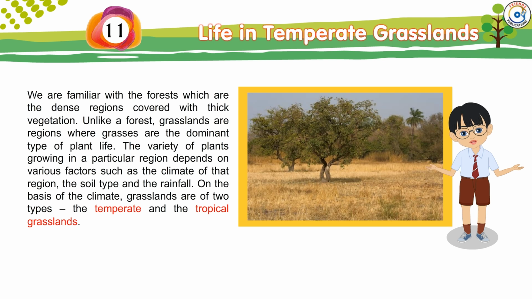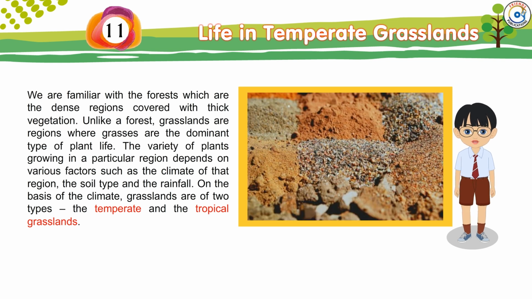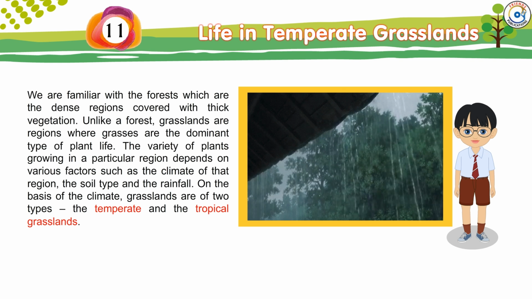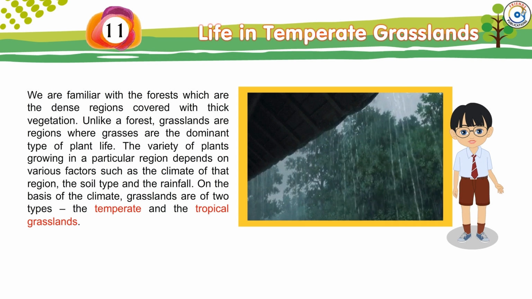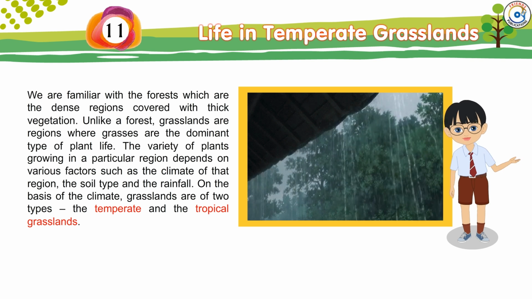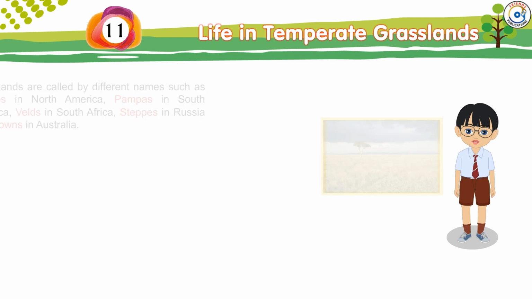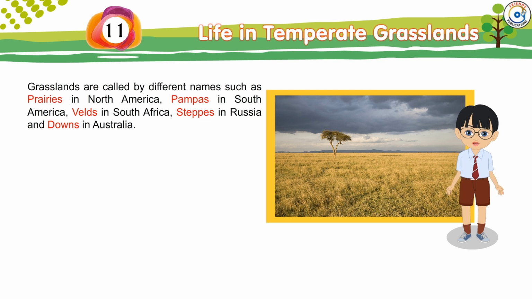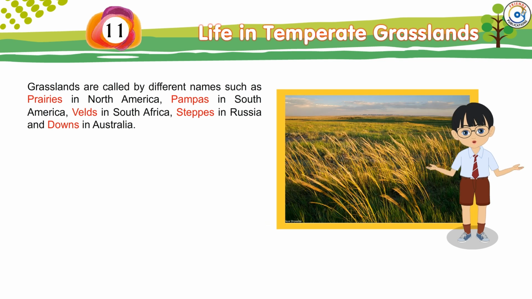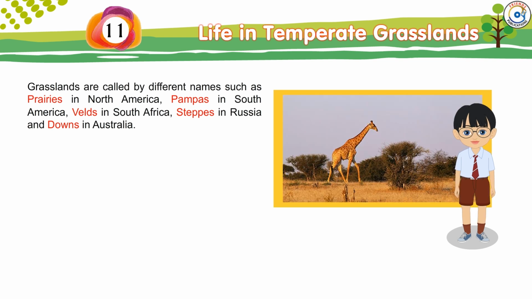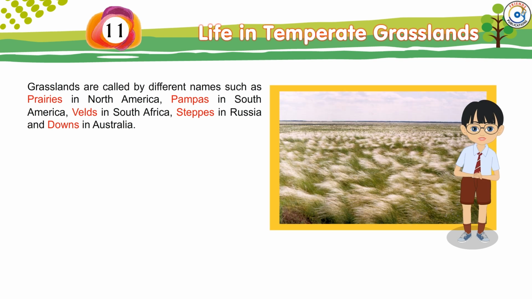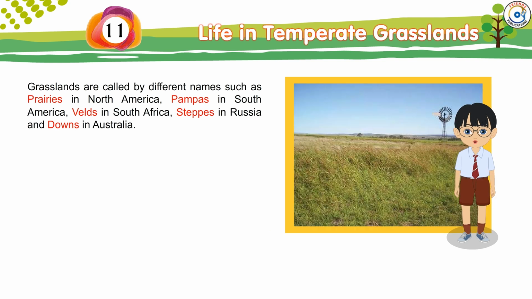The variety of plants growing in a particular region depends on various factors such as the climate of that region, the soil type, and the rainfall. On the basis of the climate, grasslands are of two types, the temperate and the tropical grasslands. Grasslands are called by different names such as prairies in North America, pampas in South America, veld in South Africa, steppes in Russia, and downs in Australia.